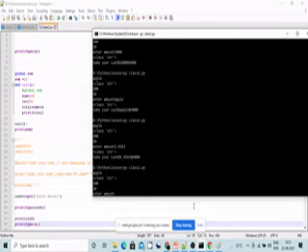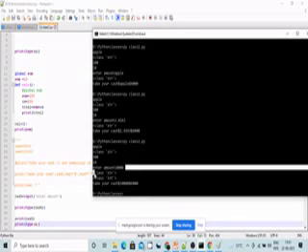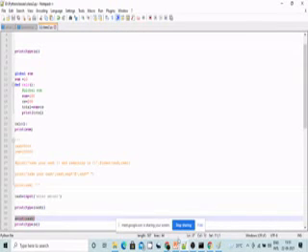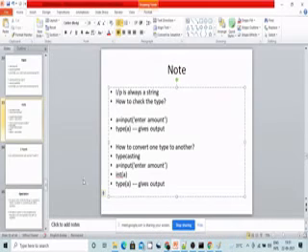Let me enter 1000. See, when I entered it, it was a string. After that, I converted it into an integer, right? Here it is an integer. When I check the type of it, it is an int. Okay, fine. Now it is clear how we can convert from one type to another.